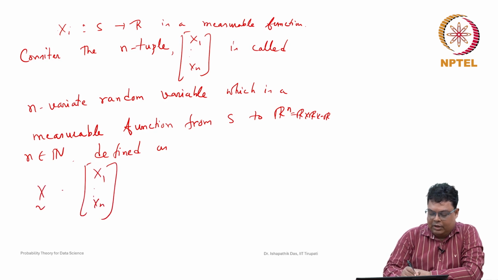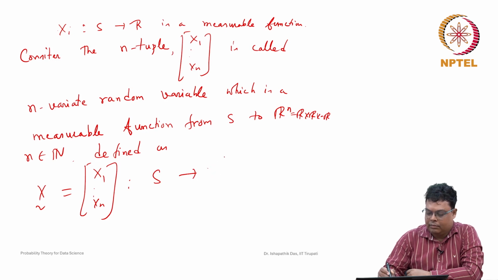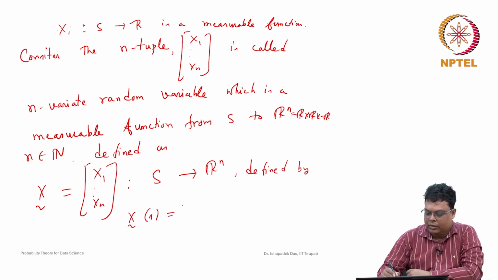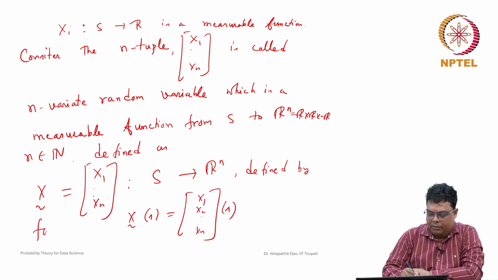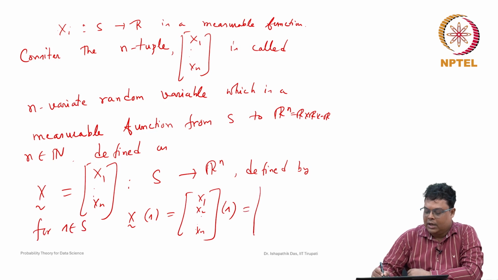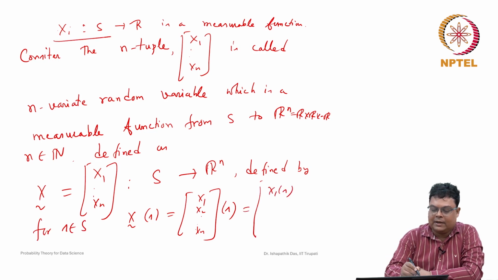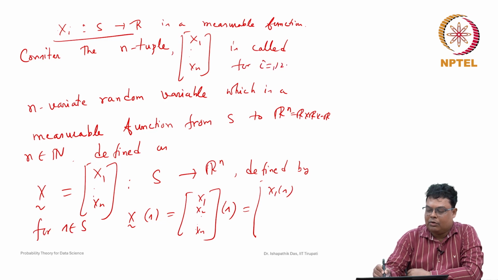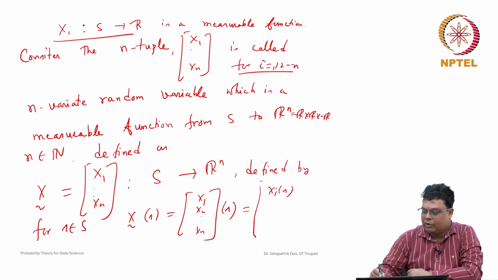We can denote it as x tilde, a vector. It is a measurable function from S to R^n defined by x tilde of s equal to x1(s), x2(s), ..., xn(s), for s belonging to S. Each xi is a random variable for i equal to 1 to n, so xi(s) will be a real number.